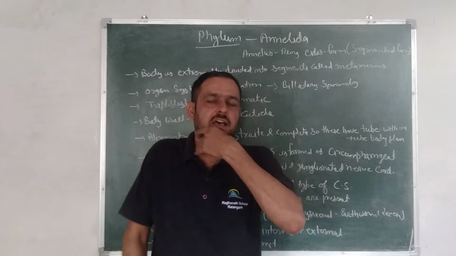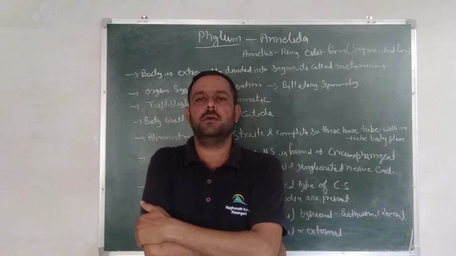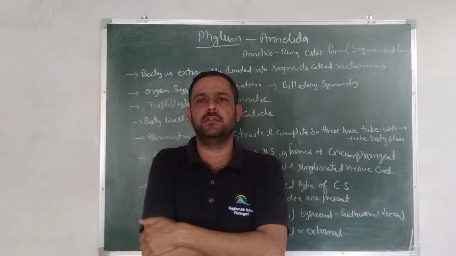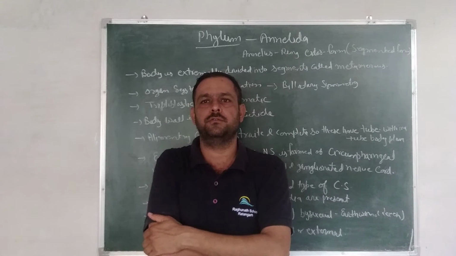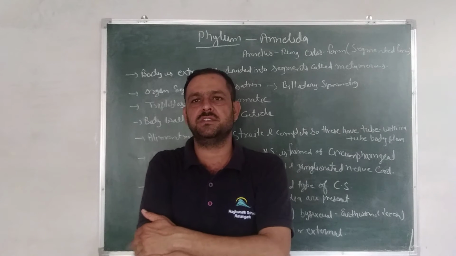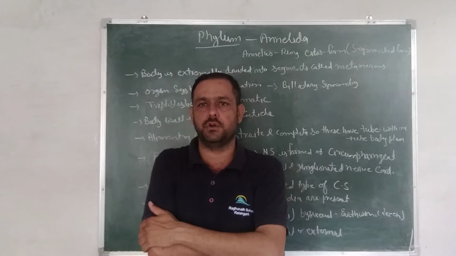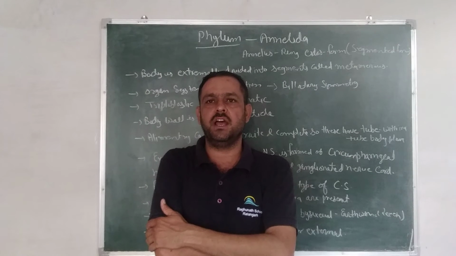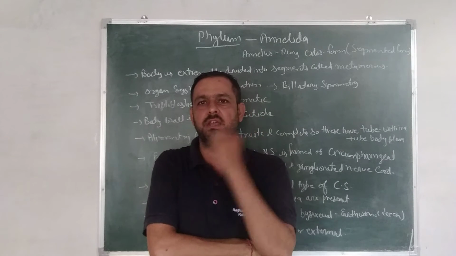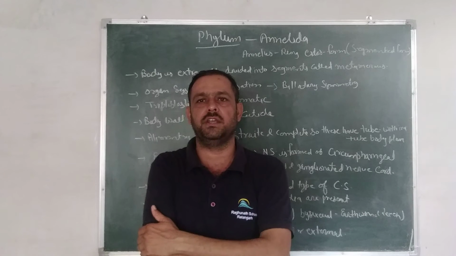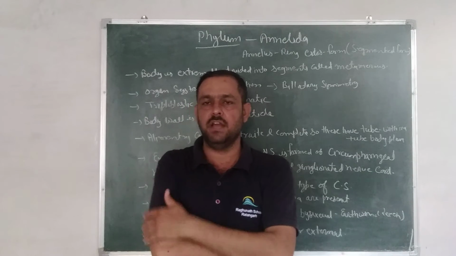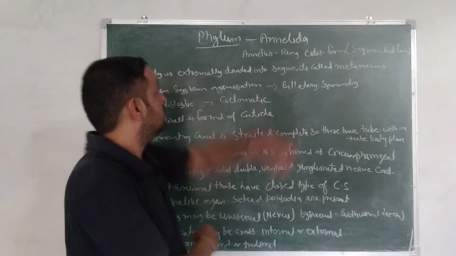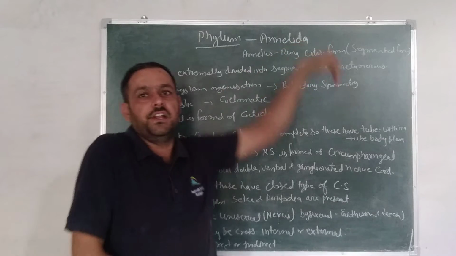We are studying our fourth chapter, Animal Kingdom. In Animal Kingdom, we divided this chapter into three parts. First, basis of classification. Second, non-chordata, and third, chordata. And we are studying non-chordata. In non-chordata, we study Porifera, Coelenterata, Ctenophora, Platyhelminthes, Aschelminthes. Now, today's topic is phylum Annelida.